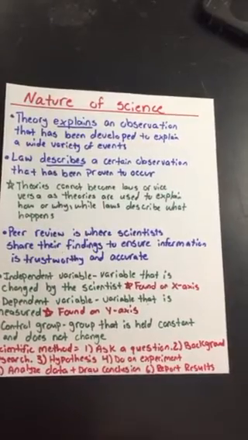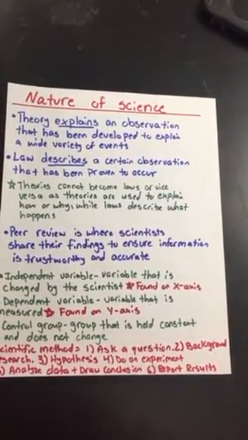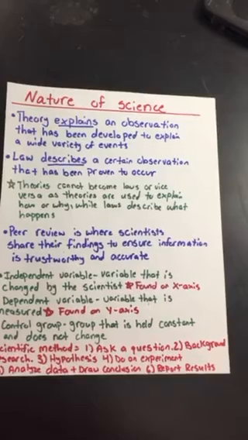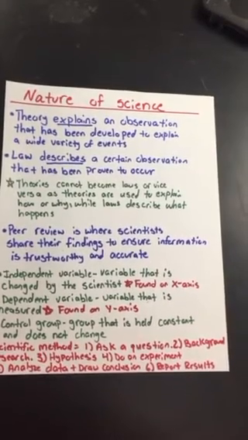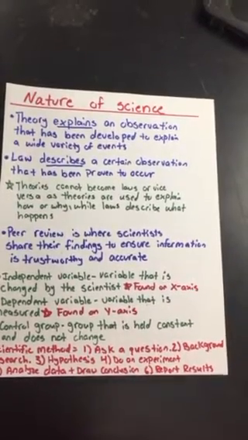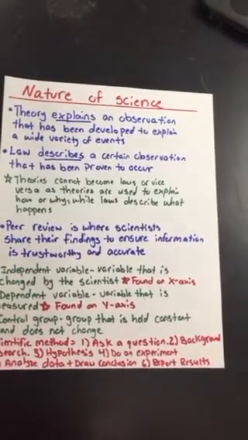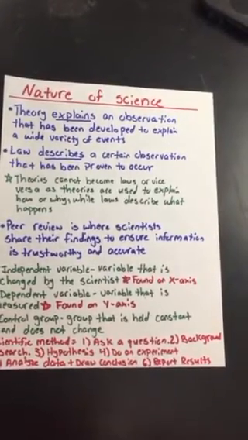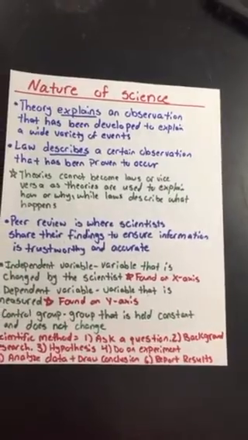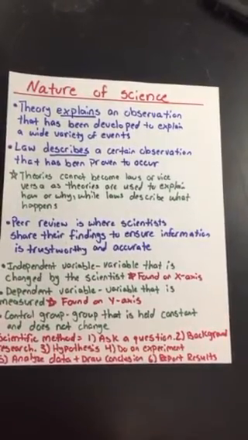But then we talk about scientific laws as well. Remember, laws describe a certain observation that has been proven to occur. So the keyword for laws is they describe. The key difference, remember, is that theories explain whereas laws describe, and laws have been proven to occur. Like the law of gravity, we know gravity exists because it's a scientific law.